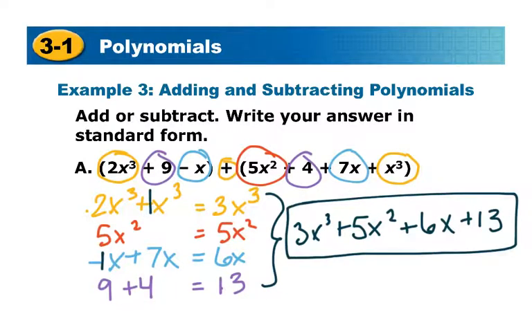And again, all it said was to add it and then write it in standard form. But if we wanted to name it, we could name it by the fact that it's a power of 3, meaning it's a cubic, and then it's got 4 terms, so it's a polynomial. So a cubic polynomial here.